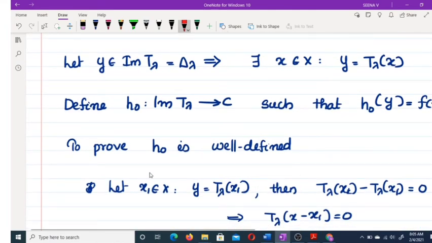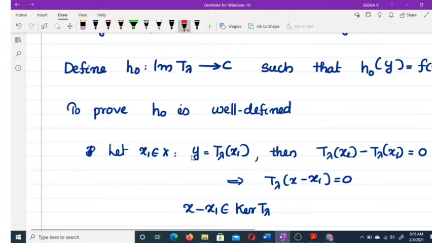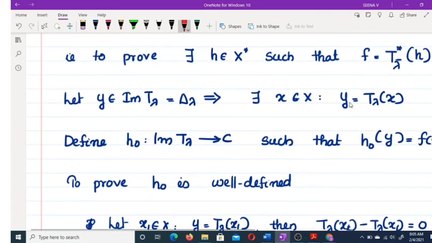So let x1 belong to X such that y equals T lambda x1. Here we have y equals T lambda x. Suppose there exists an x1 such that y equals T lambda of x1, and we have to check whether h naught of y equals f of x equals f of x1.